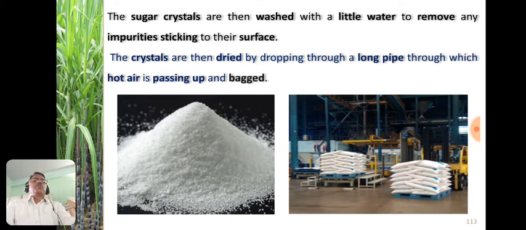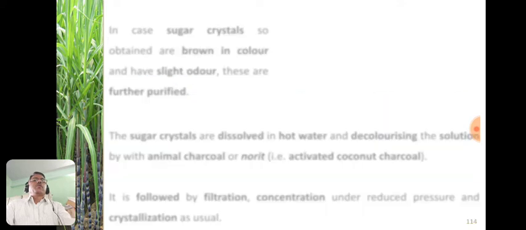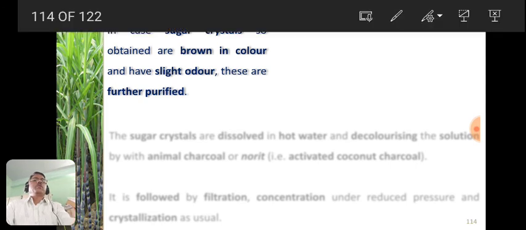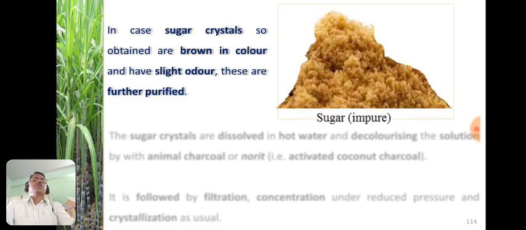So this is the process that happens in the sugar factory. Now suppose the sugar crystals obtained are not pure white, they have some brown color and a slight odor, then they must be further purified. In the impure form it looks like this. This one is the brownish color, or you can say impure sugar.